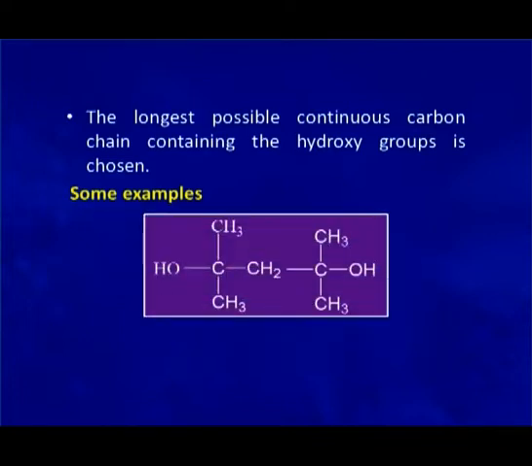In the next case, you can see that the hydroxy groups are present on positions 2 and 4, whether we number it from here or from the other end. So, the molecule is a 2,4 diol, and positions 2 and 4 have a methyl group also, that is why finally the name given to the molecule is 2,4 dimethyl pentane 2,4 diol.